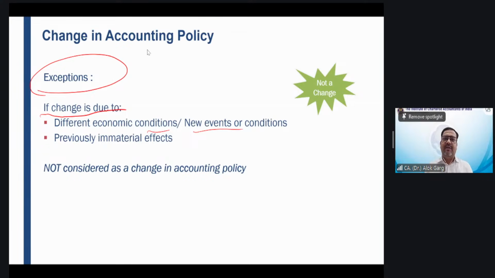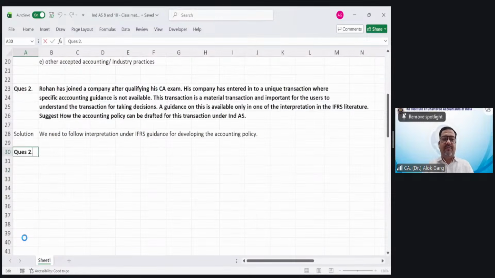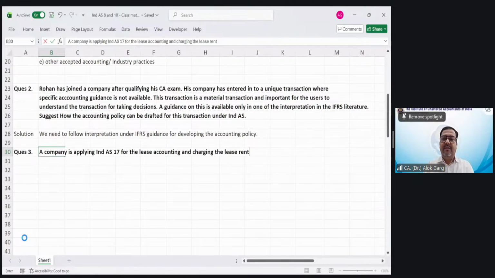Okay, so let me write down a question for you guys also, so that you will have a handy material. Question number 3. A company is applying Ind AS 17 for the lease accounting, and charging the lease rental to P&L account, right?